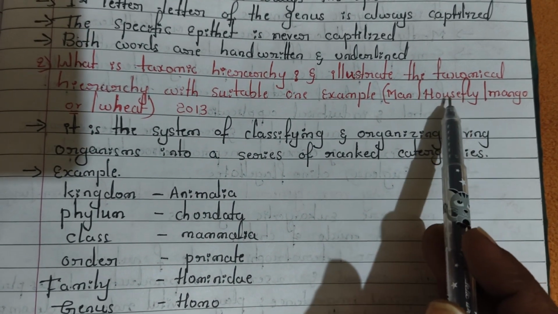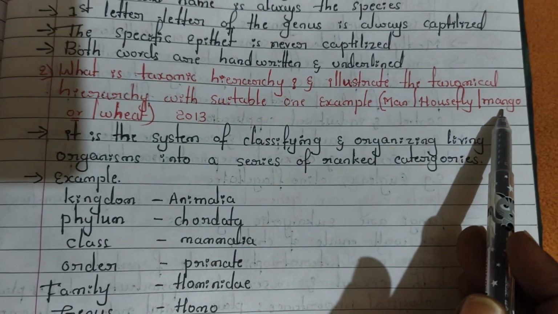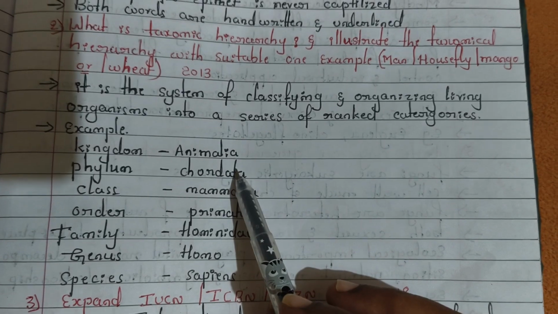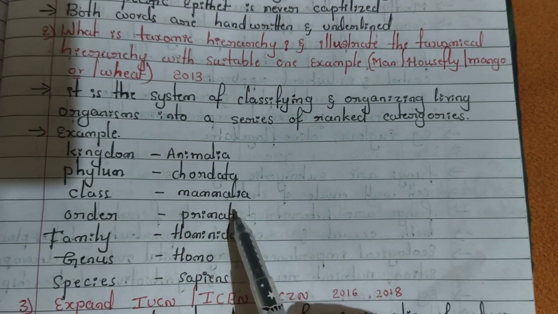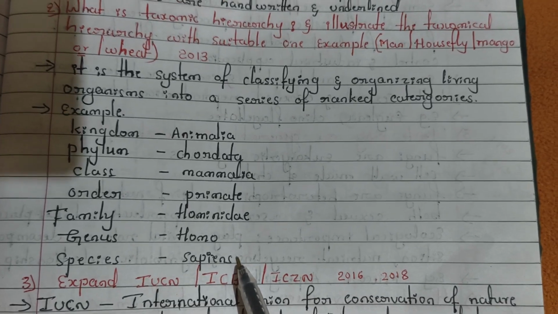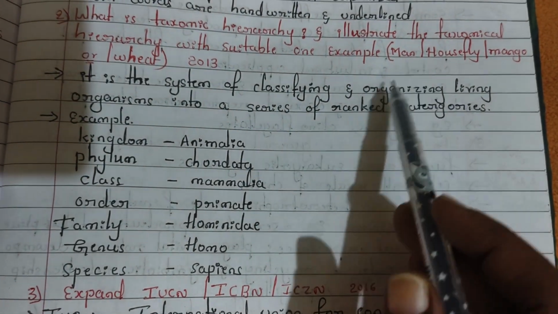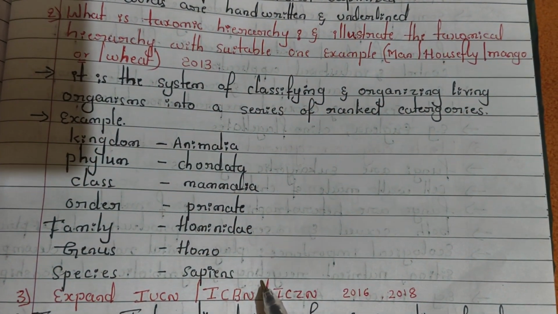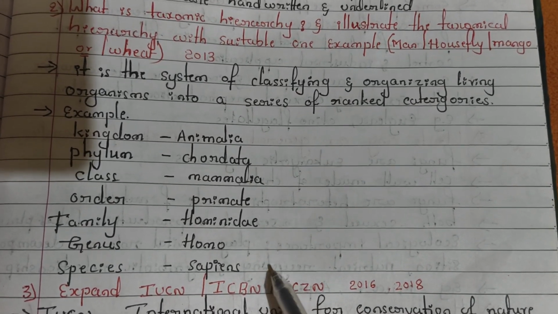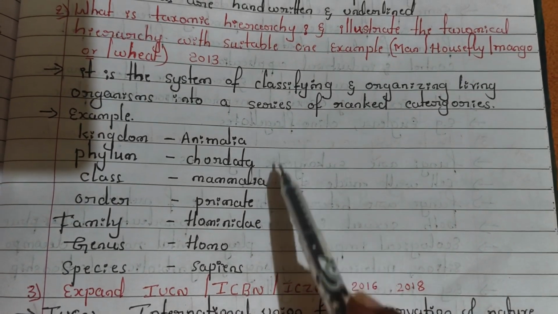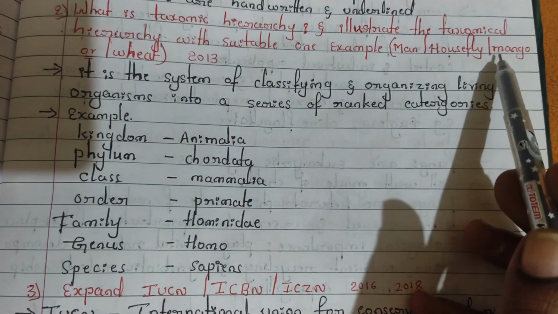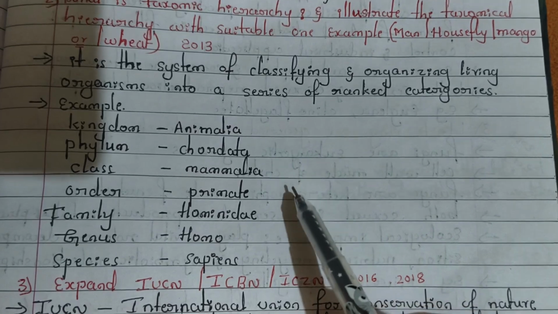So you have to be ready for man, housefly, mango and wheat: kingdom, phylum, class, order and family, genus and species name. If you know all these examples from kingdom to species, you can write easily. I take the example of human being, that is man, and I have written man from kingdom to species. So you have to read man, housefly, mango and wheat.